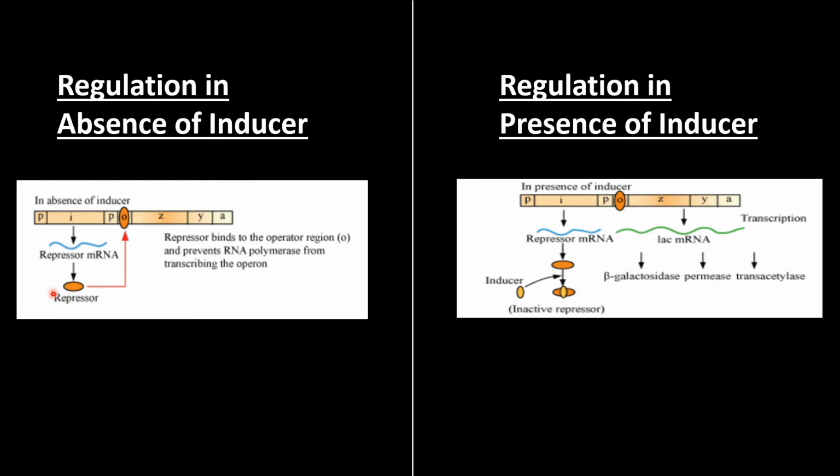This repressor protein goes and attaches to the operator region and prevents RNA polymerase from transcribing the operon. So it blocks the system. Therefore, there is no transcription. In the absence of inducer, switch off.